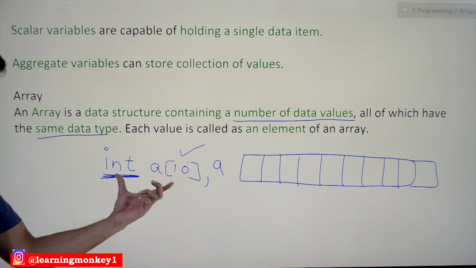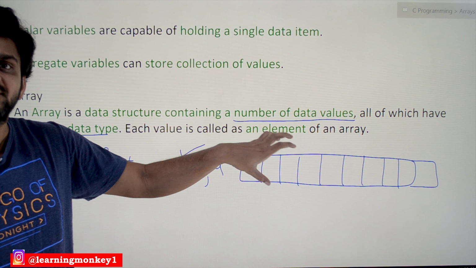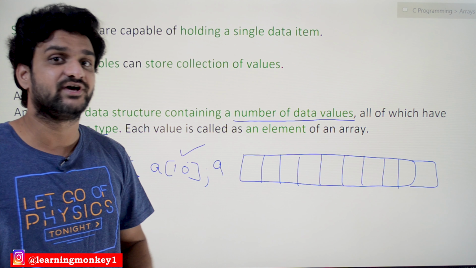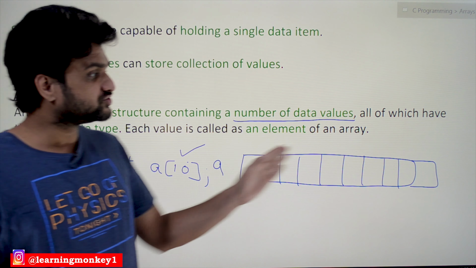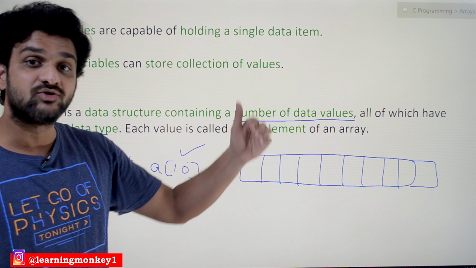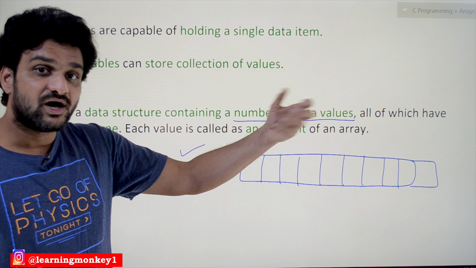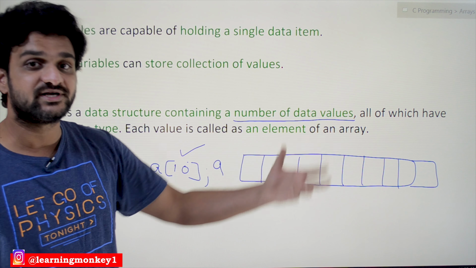So an array will be created with name A, and it is having 10 values. See here, 10 values are there. The next doubt that comes to our mind is how to access the elements of an array. We are going to store values into the array. How to initialize and store the values, we'll try to understand in later videos. Assume that right now this array is stored with 10 values.